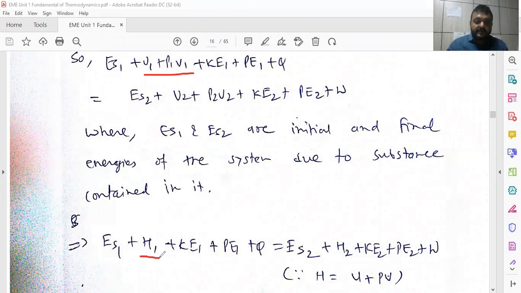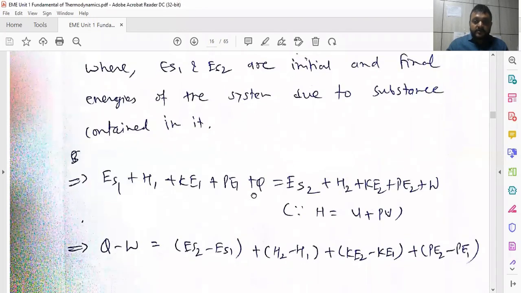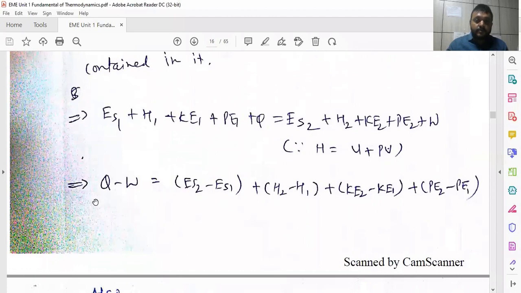So ES1 plus H1 plus KE1 plus PE1 plus Q is equal to ES2 plus H2 plus KE2 plus PE2 plus W, where H is equal to U plus PV, internal energy plus work done. That is the definition of enthalpy, as we have discussed in the previous lectures. Rearranging this equation gives Q minus W, the net energy available in the system, because Q is the energy entering and W is the exit converted into work done.